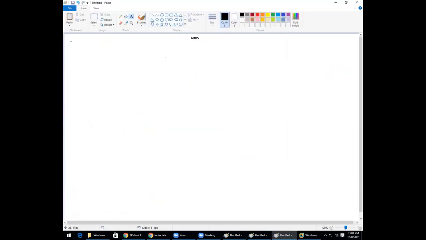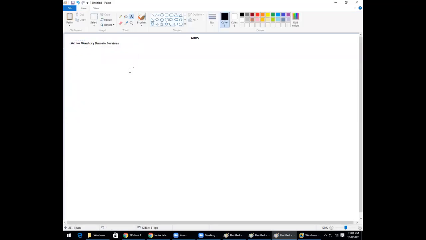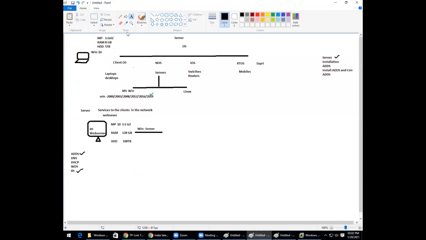Active Directory Domain Services. What does it do? I think it stores all the data. It allows the admin to store and manage the data, information, resources. Good, good. Add something more.